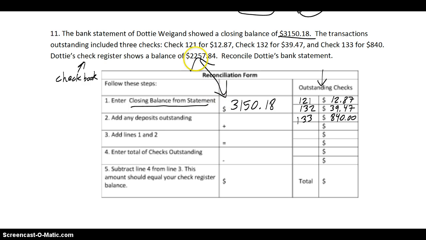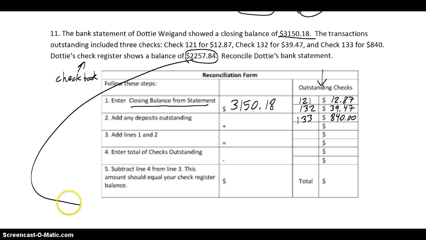Obviously, these don't match up, correct? So something is wrong there. So hopefully by the end of this number should be what we get down here. Okay, if it is, great. If not, uh-oh. Right? So we're going to add any deposits outstanding. Well, it doesn't say anything about any outstanding deposits, so that's 0. So you just add those two.